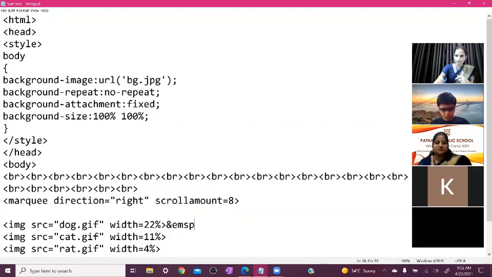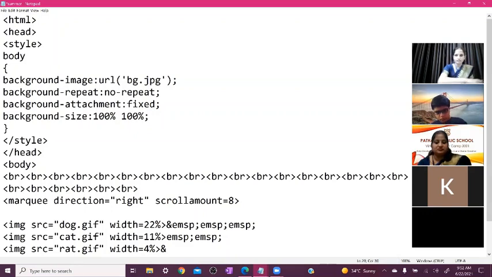So again, beta, everyone attention on the screen. This is a very important point again. After your image coding, you can write down ampersand sign EMSP, and after that you can write down terminator. Again, you need to write down EMSP terminator. So 3 times you can write down EMSP terminator. But between cat and rat, we don't want more space. So you can copy it here, 2 EMSP. You can copy EMSP and you can paste after the cat. But here, after the rat, you need to write down just ampersand.